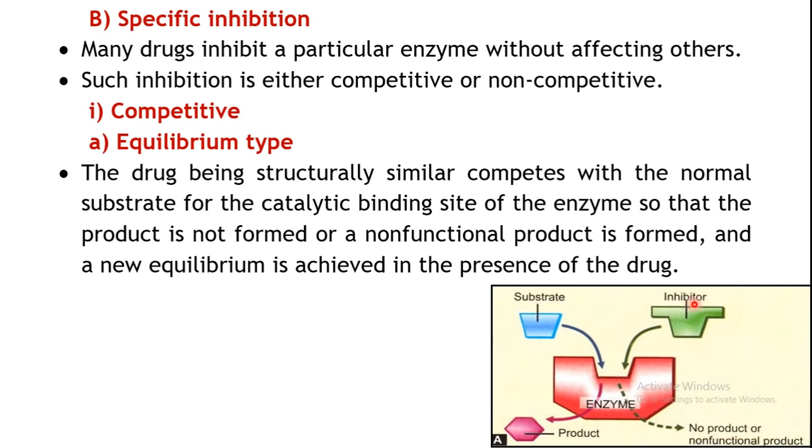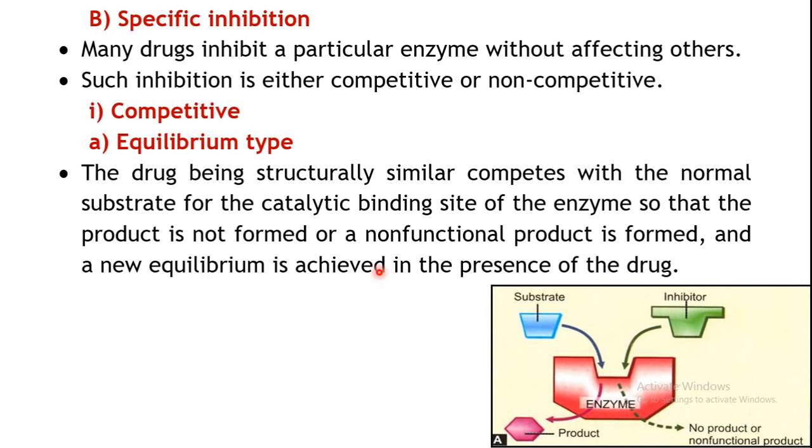Now the inhibitors will act on certain enzymes. If you consider a particular type of enzyme, a particular number of enzymes will be inhibited by this inhibitor, but others are still available. So they will achieve a new equilibrium in the presence of a particular drug.